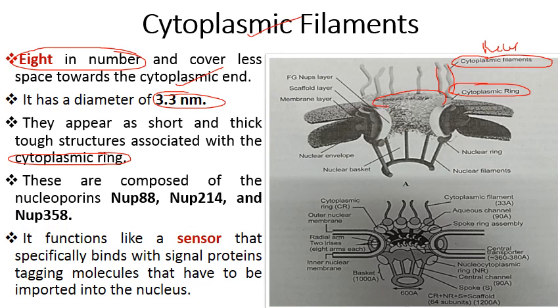We have special nucleoporins named NUP88, NUP214 and NUP358. These specific proteins are present here, and the main function of the cytoplasmic filaments is to act as sensors that specifically bind with signal proteins, tagging molecules that have to be imported into the nucleus. For molecules to be imported into the nucleus, they work like receptors.